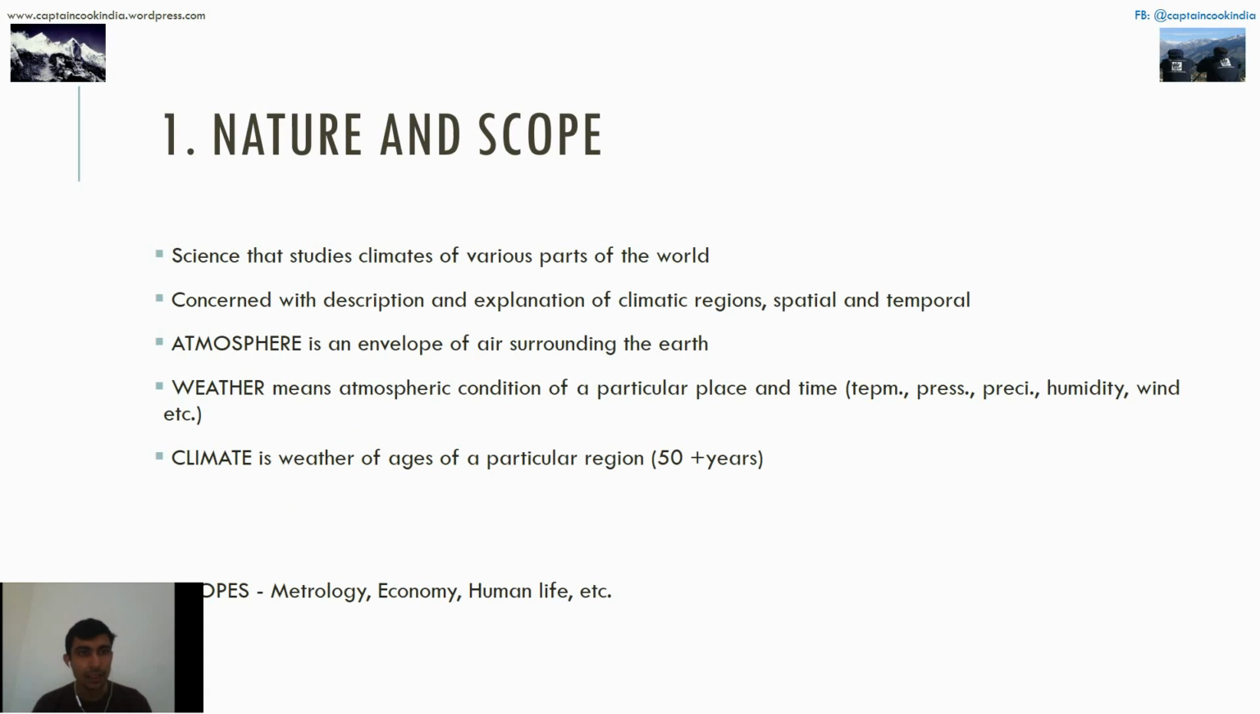Introduction. What is climatology? It is a science that studies climates of various parts of the world with reference to the spatial and temporal regions and the climatic regions also. Atmosphere is an envelope, or a blanket, we usually say, of air that surrounds the earth. Imagine this is earth and this is a blanket of atmosphere which is surrounding the earth.